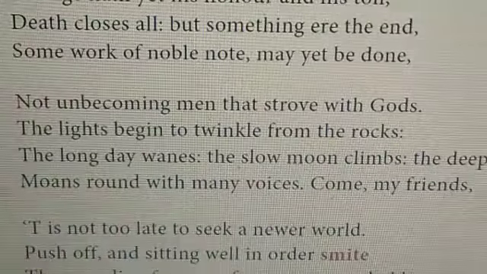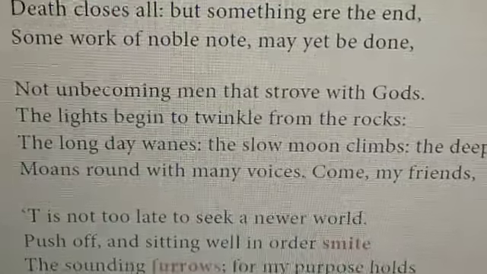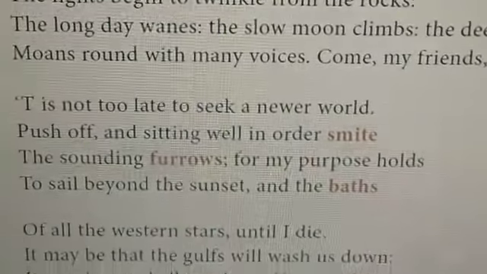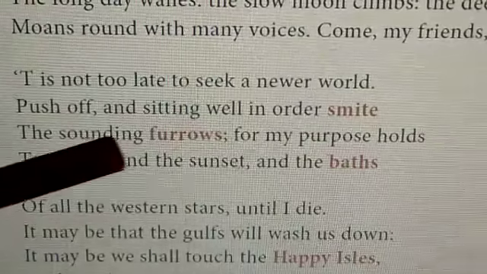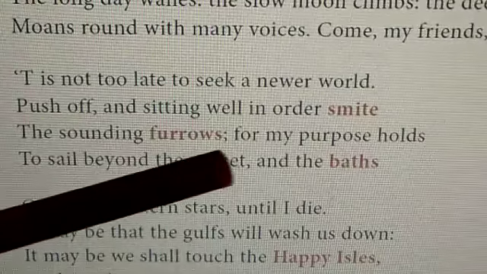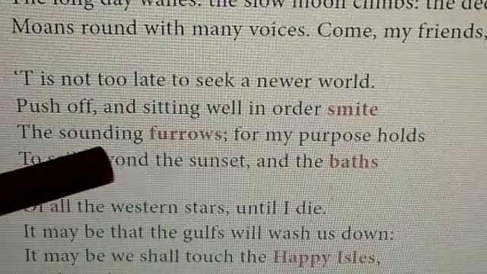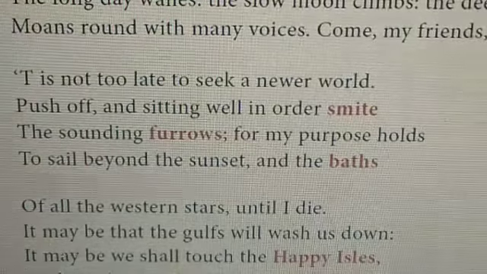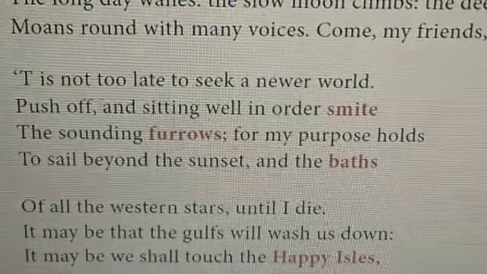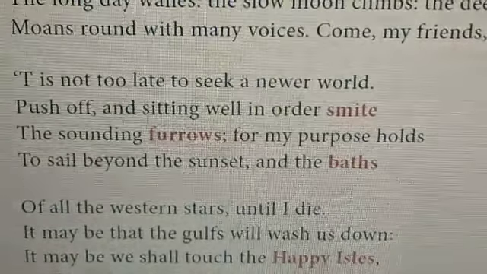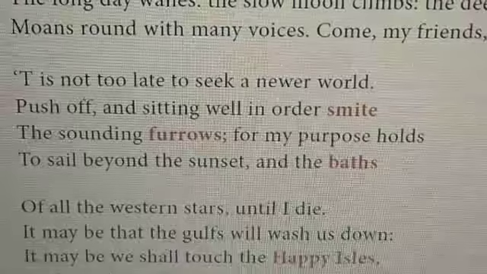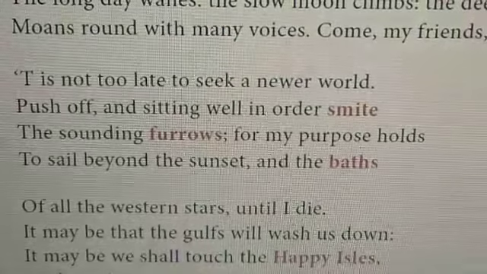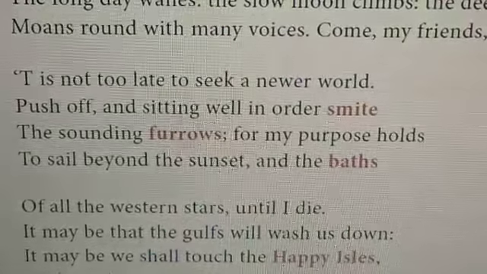Now coming to the 59th line. "The sounding furrows," you imagine. That is imagery. The words that create pictures in our mind. Furrows means the sea is leaving some impression, the mark made in the water by the ship. So it is imagery.